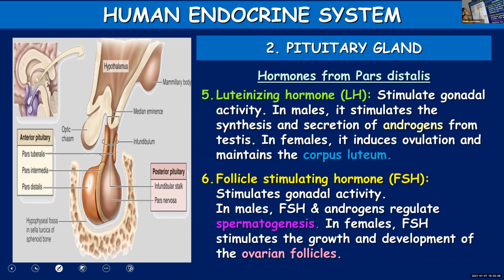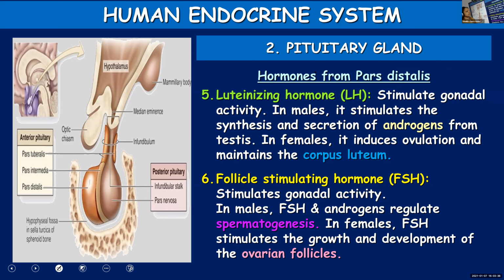Okay. Follicle stimulating hormone. This also stimulates the activity of the gonads, the reproductive organs. Gonads means testes, ovaries, etc. Just like luteinizing hormone, you can find FSH, or follicle stimulating hormone, in both males and females.